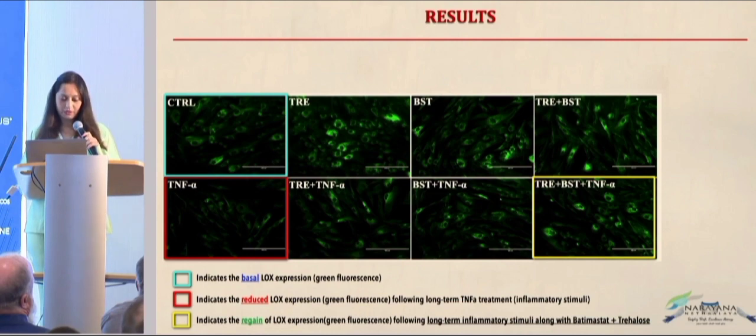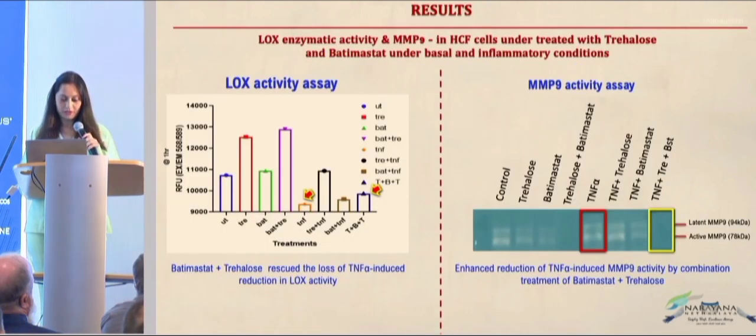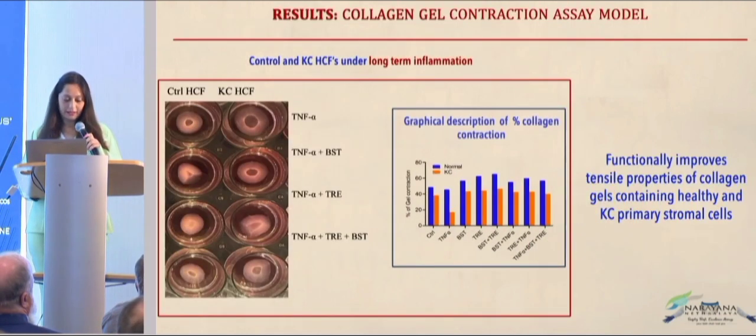And this is a similar study. Treating them with batimastat and trehalose actually reduces the TNF alpha induced reduction in LOX activity, and it also reduces the MMP9 levels.